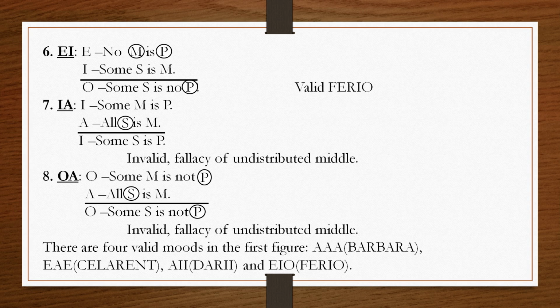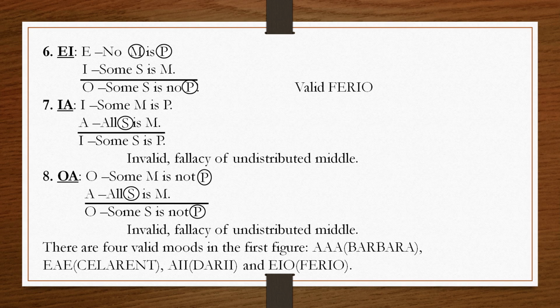Now, let us see whether these two terms are distributed in the premises or not. E distributes both subject and predicate, that means the middle term and the major term. So, both terms are distributed in the E proposition.